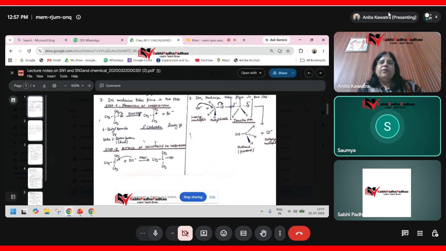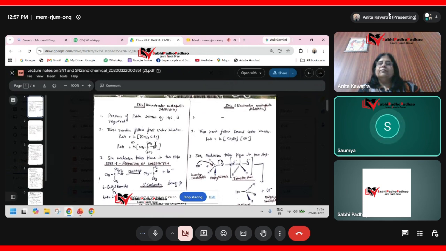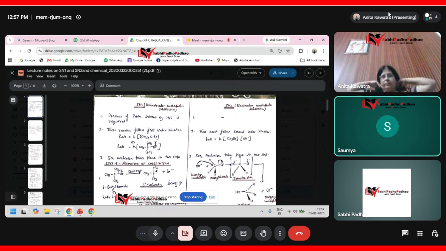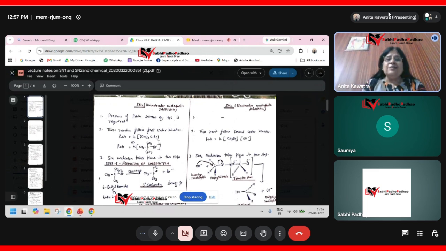Again, the SN1 reaction depends on the concentration of alkyl halide only, whereas the SN2 mechanism depends on the concentration of alkyl halide as well as the concentration of nucleophile. So the power of CH3Br is 1, the power of OH is 1, hence the sum comes out 2, hence it is a second order reaction.